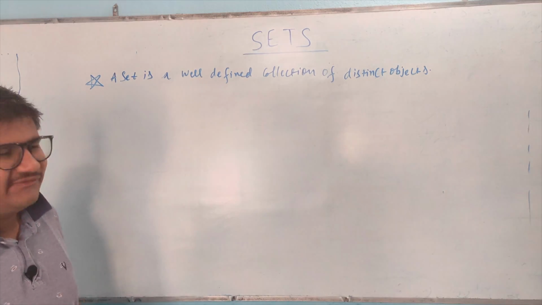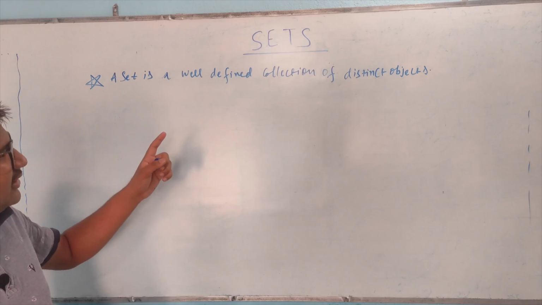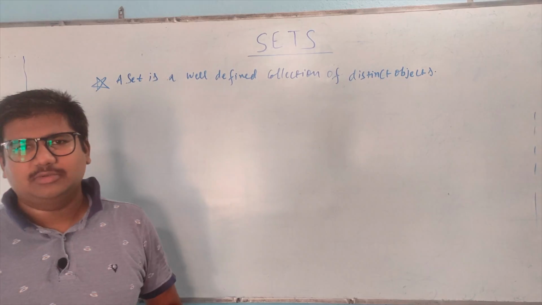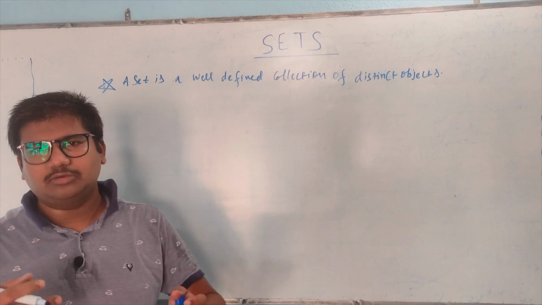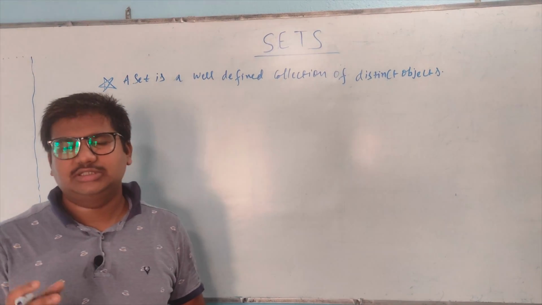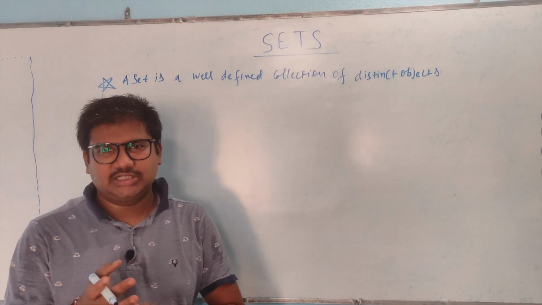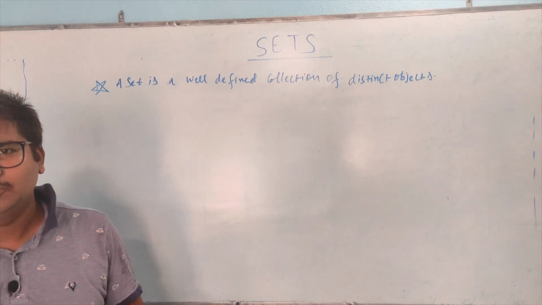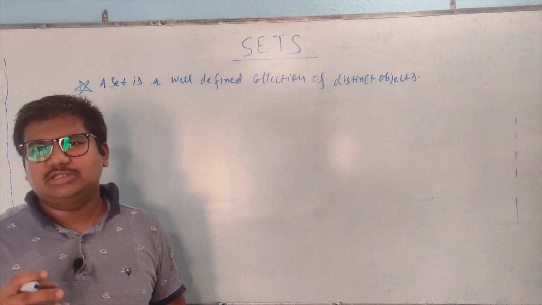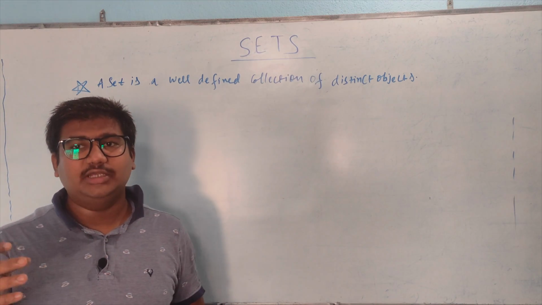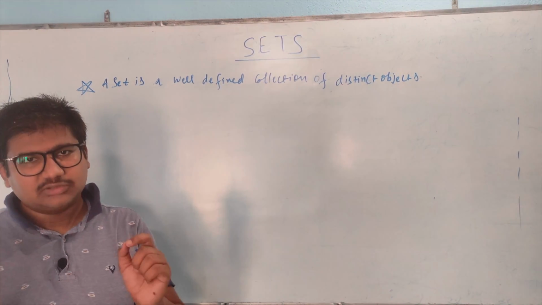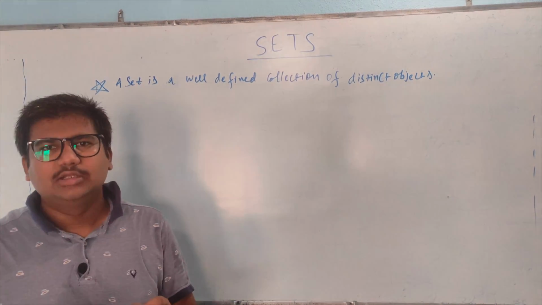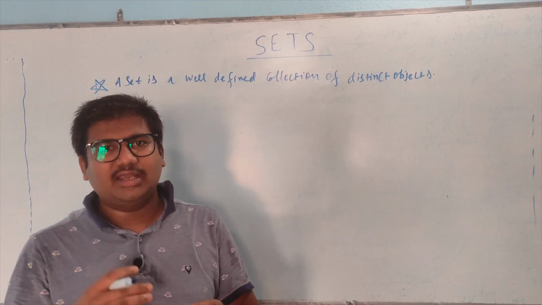So the definition says that a set is a well defined collection of distinct objects. Suppose someone told you to list out the names of months starting with J. So we will list out January, June, July. I think only 3 are there, yeah. And someone will say list out the rivers of India. So you will exclusively list out those rivers which are flowing in India or from India. So that is a well defined collection.